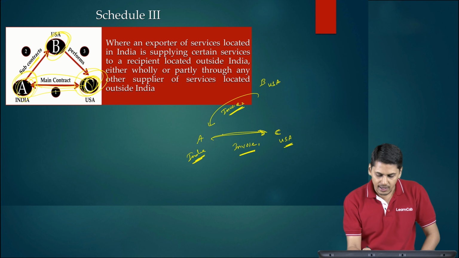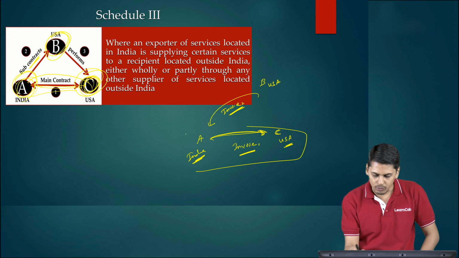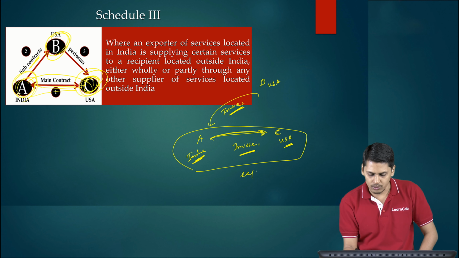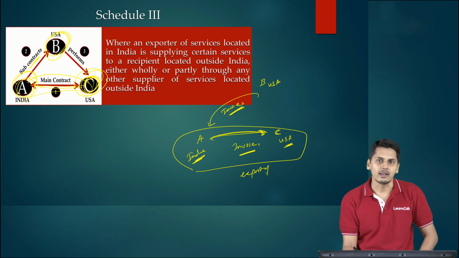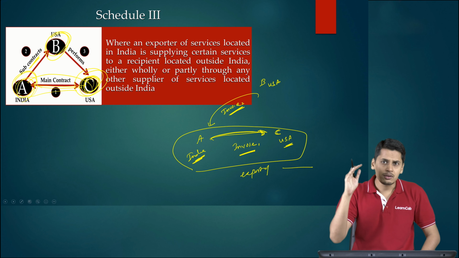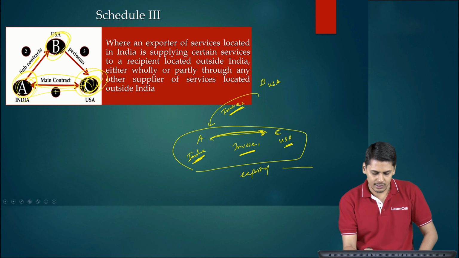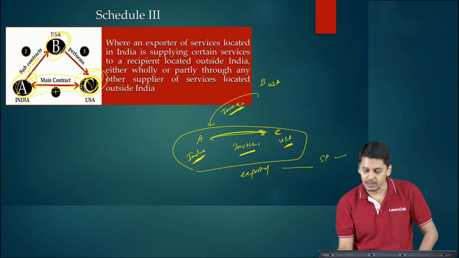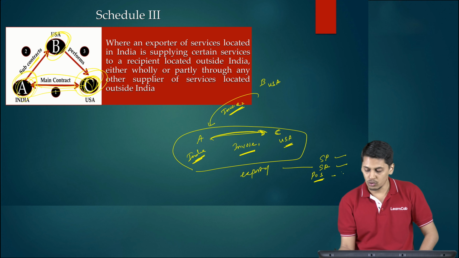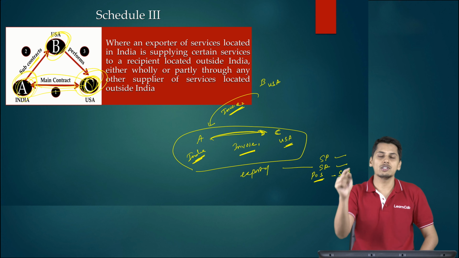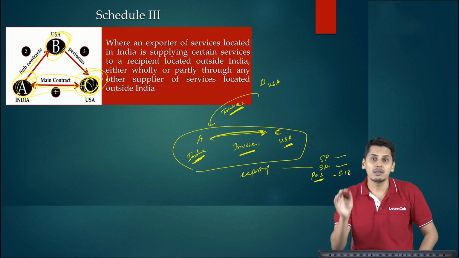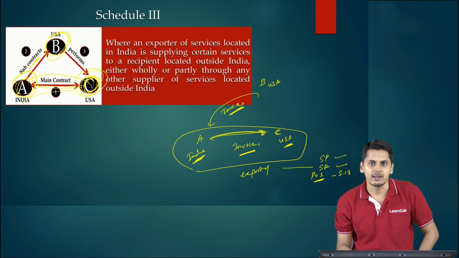So now when A is going to raise an invoice upon C, you have to check independently whether this amounts to export of services. So you have to check whether the service supplier is in India, assuming A is in India, yes, service provider in India. Service recipient outside India, yes, satisfied. Place of supply outside India, you have to go and see section 13 for the nature of services you have supplied, whether the place of supply happens to be outside India.